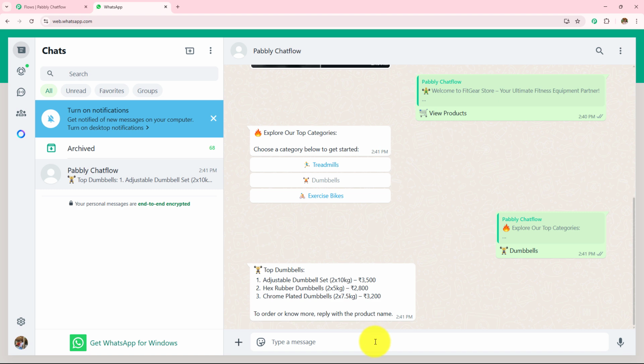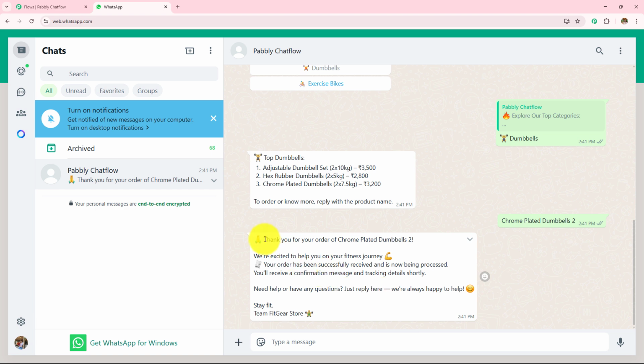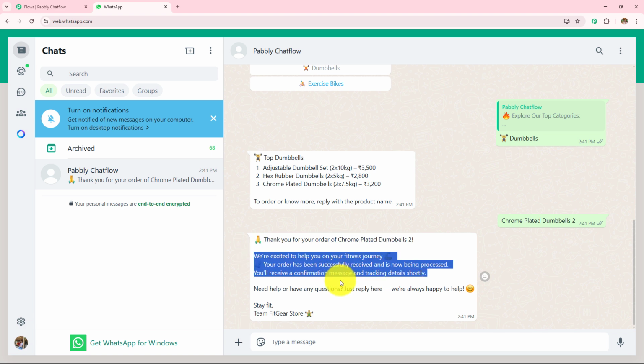So here it is asking me the product name. So let's go with this chrome plated dumbbells. I'm going to send this message and let's wait for the reply. So here we can see that we have received the message. Thank you for your order of chrome plated dumbbells too. We are excited to help you on your fitness journey. Your order has been successfully received and is now being processed. You will receive a confirmation message and tracking details shortly. So this is how this WhatsApp chatbot is going to run.